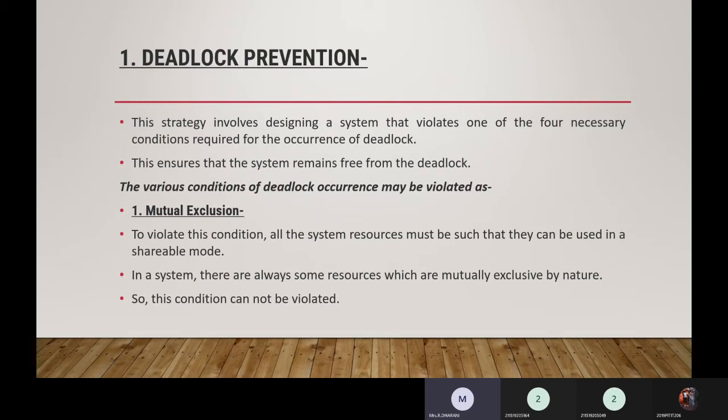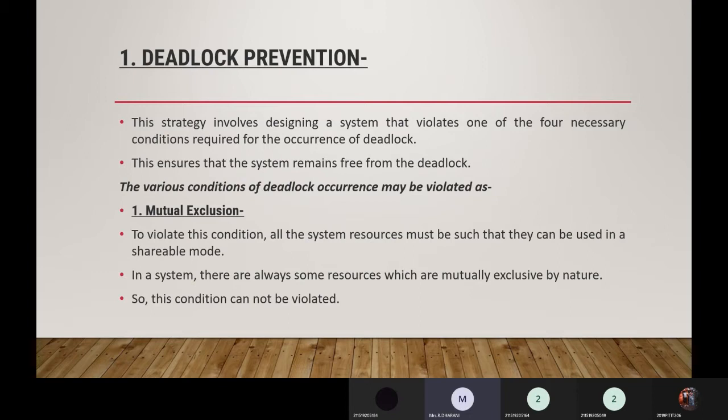The various conditions of deadlock occurrence may be violated as follows. The first one is mutual exclusion. To violate this condition, all the system resources must be such that they can be used in a shareable mode. Mutual exclusion means that a resource can be taken by only one process at a time. You cannot share the resource; two processes never share the same resource. If another process wants it, it has to wait.